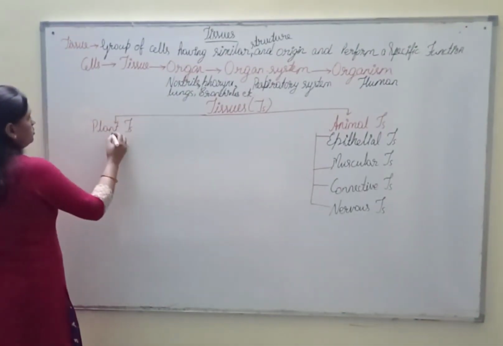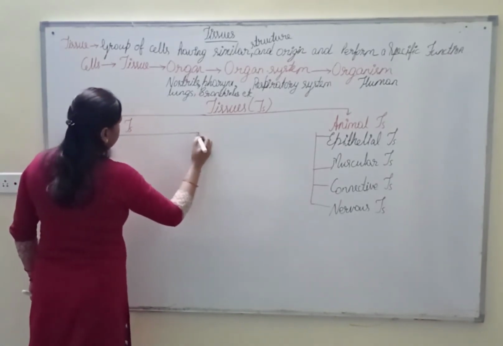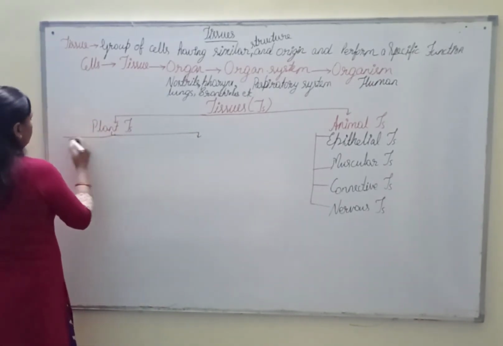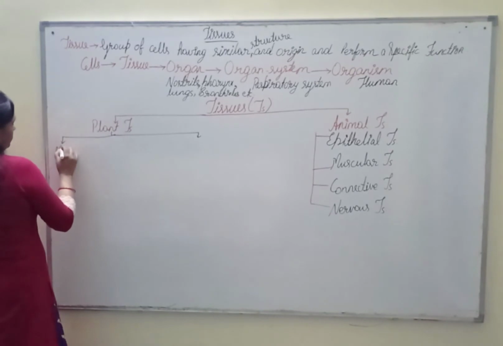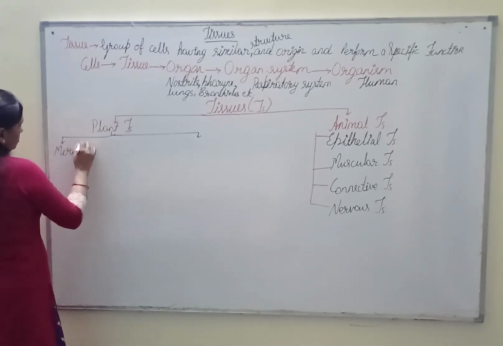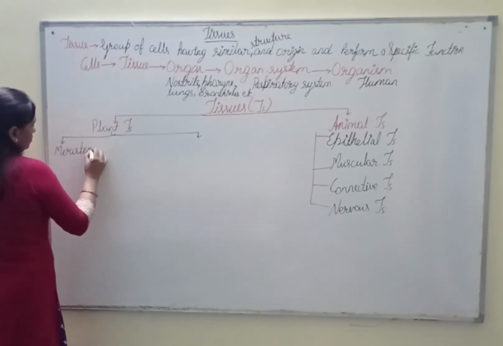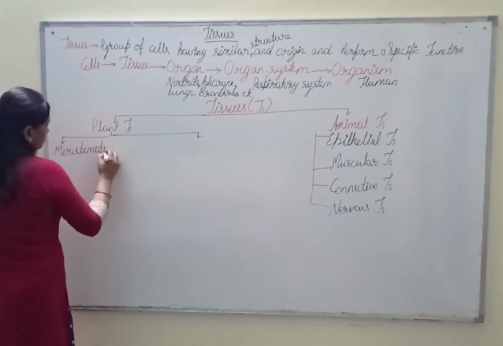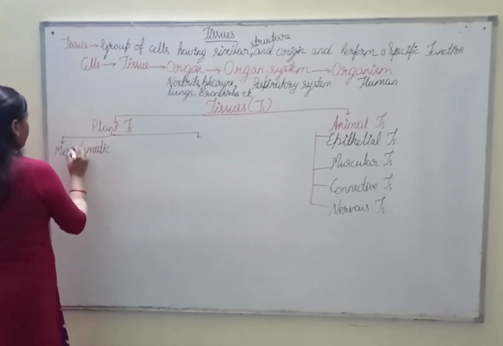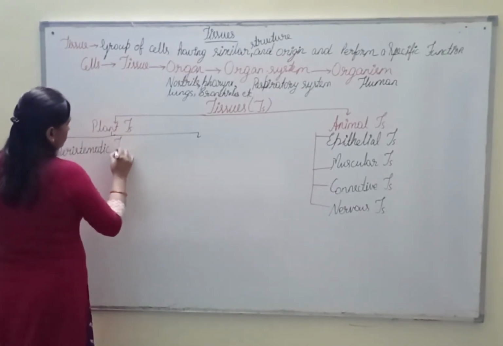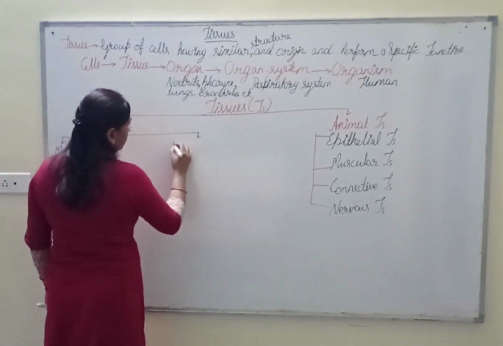Now coming back to plant tissue. These plant tissues are divided into 2: one is meristematic tissue, and the other is permanent tissue.